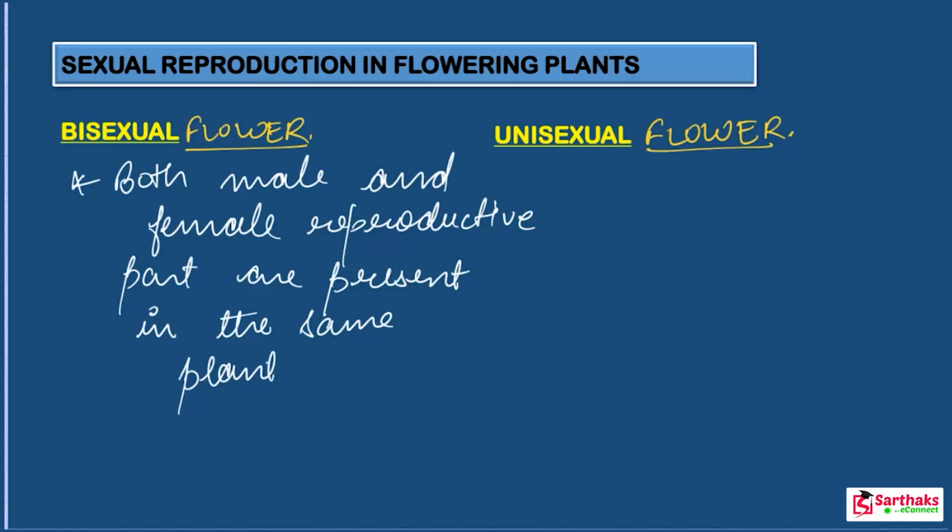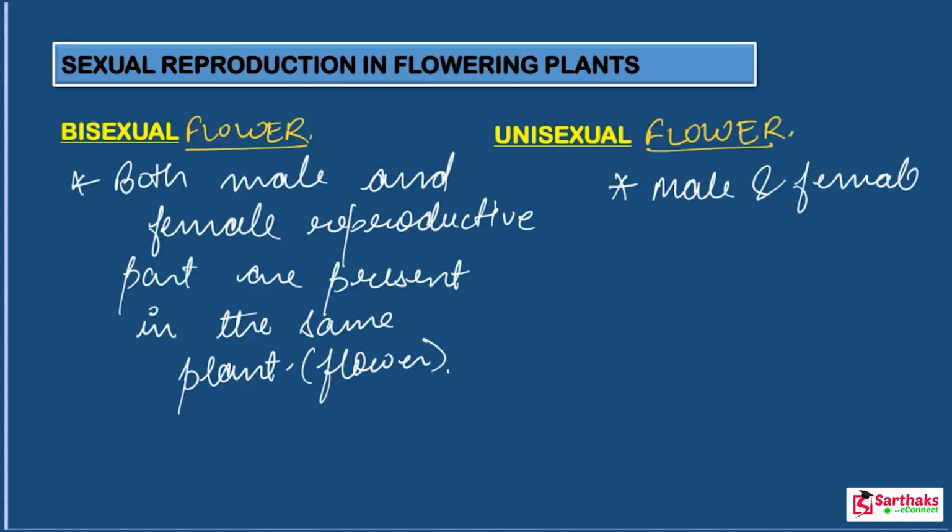It means one plant, one flower, having two sexes, male and female, both sexes present in a single flower. And what about unisexual? Unisexual means that they have separate reproductive parts, that is, the male and female reproductive parts are present in different plants. So write down male and female reproductive part.